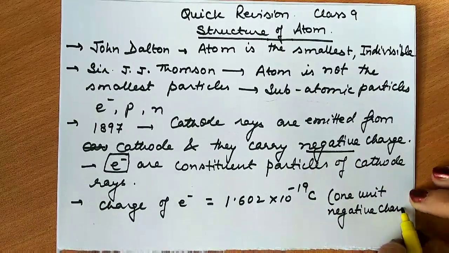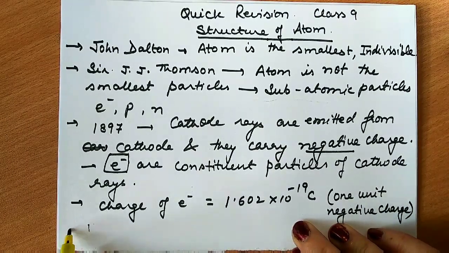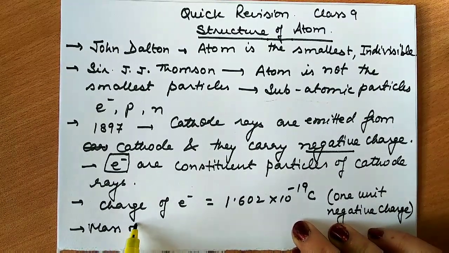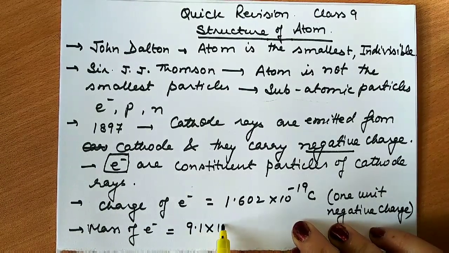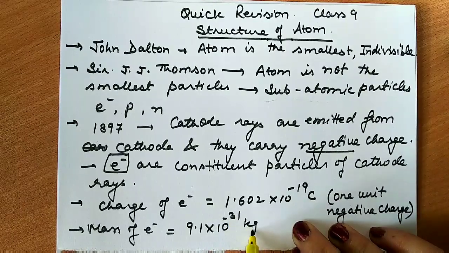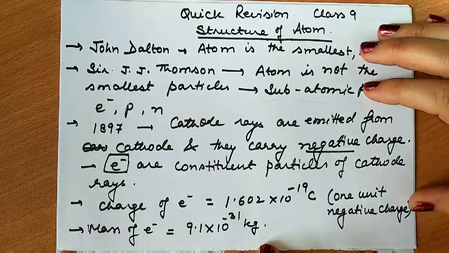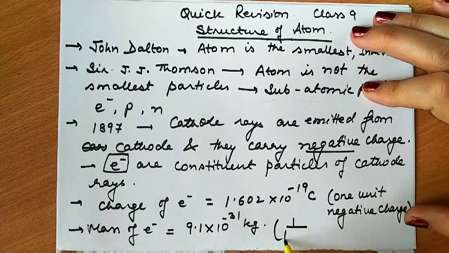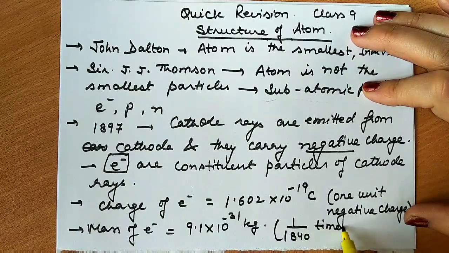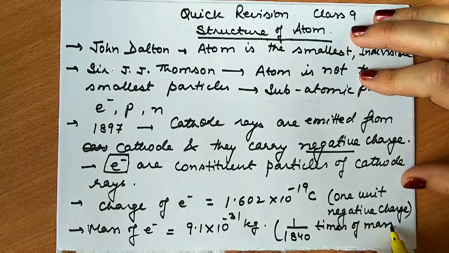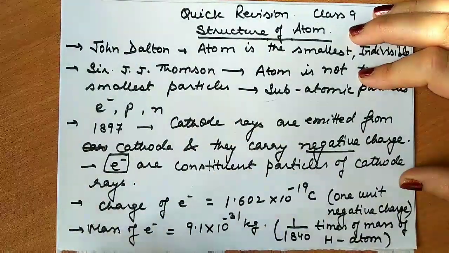Now the mass of electron. You should learn these values. Mass of electron is 9.1 into 10 to the power minus 31 kg. If we compare it with the mass of one hydrogen atom, it is 1 by 1840 times the mass of hydrogen atom.